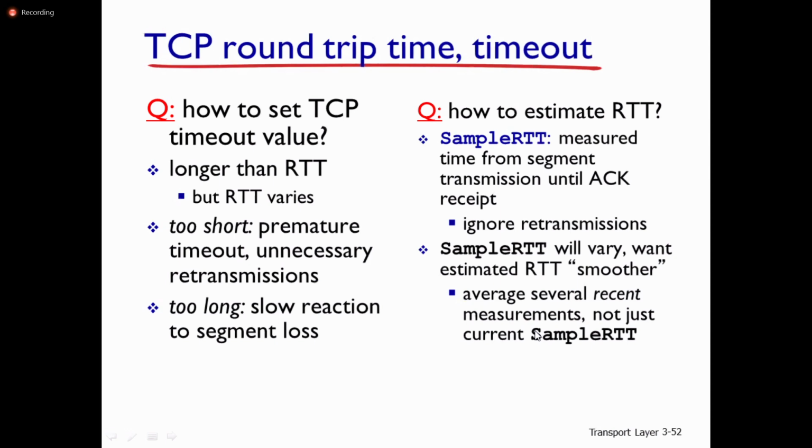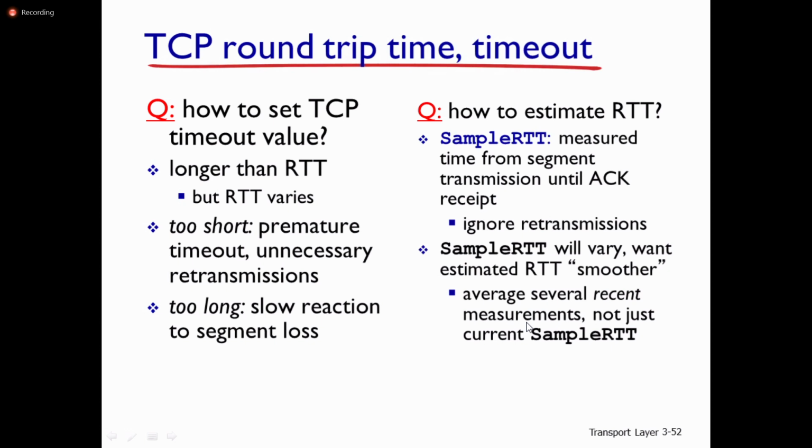What is RTT? Round trip time. It is the amount of time taken by the packet to travel from sender to receiver, and it also includes the acknowledgement sent back from receiver to sender. Whenever the acknowledgement for the particular packet is received, up to that time we call it round trip time, from sender to receiver and again from receiver back to sender.